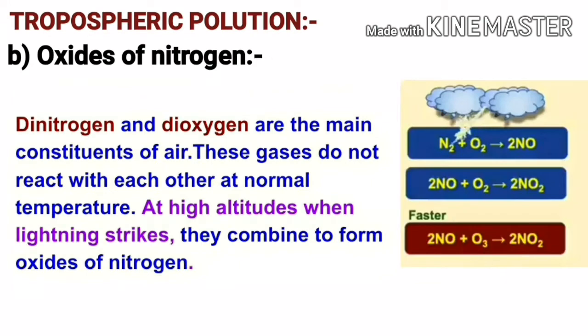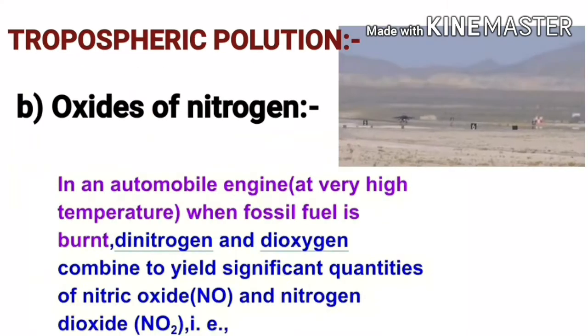The next category of gaseous air pollutants are oxides of nitrogen. Dinitrogen and dioxygen are the main constituents of air. These gases do not react with each other at normal temperature. At high altitudes, when lightning strikes, they combine to form oxides of nitrogen.